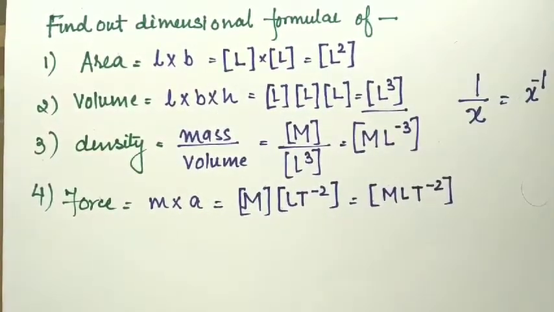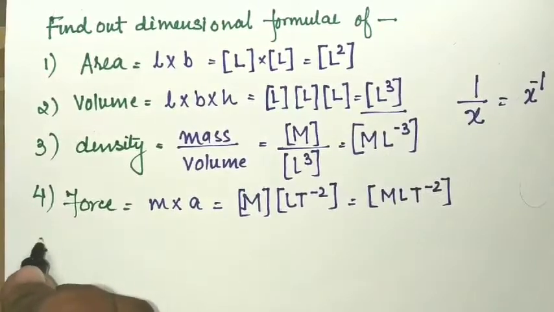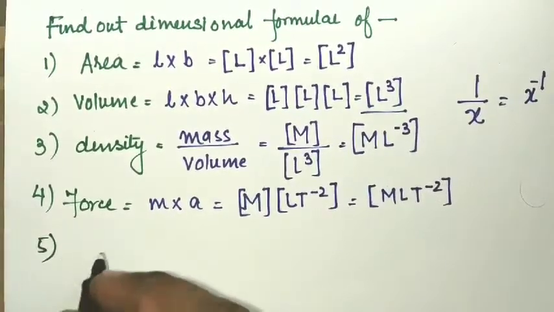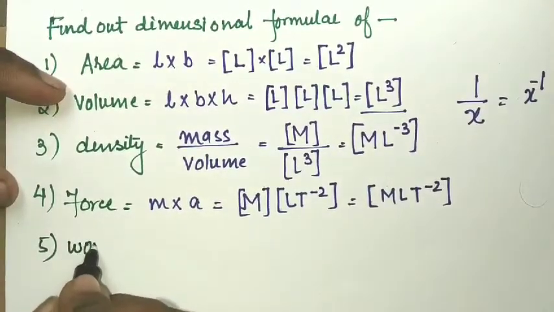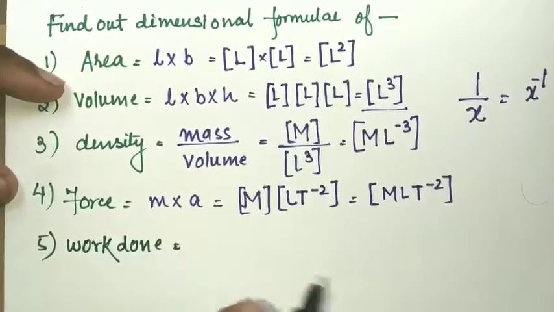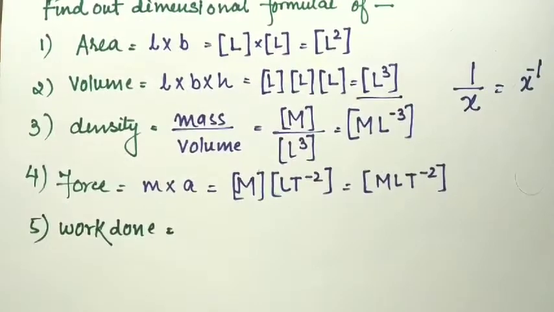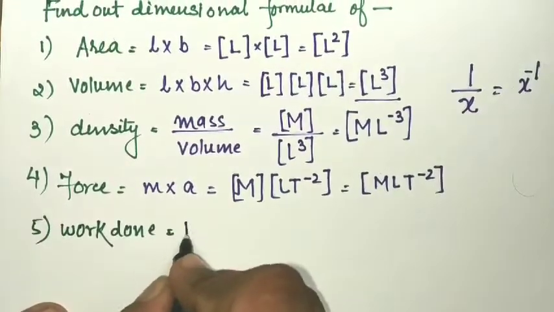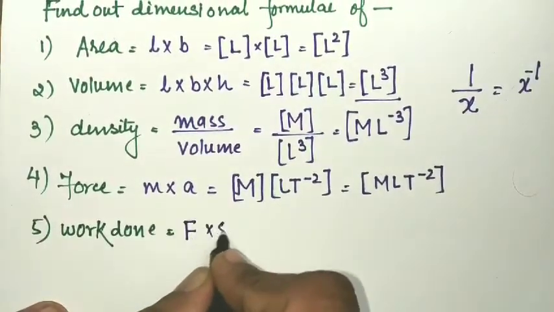Now proceeding towards work done. What is the formula for work done? The dimensional formula of work done is equal to force into displacement.